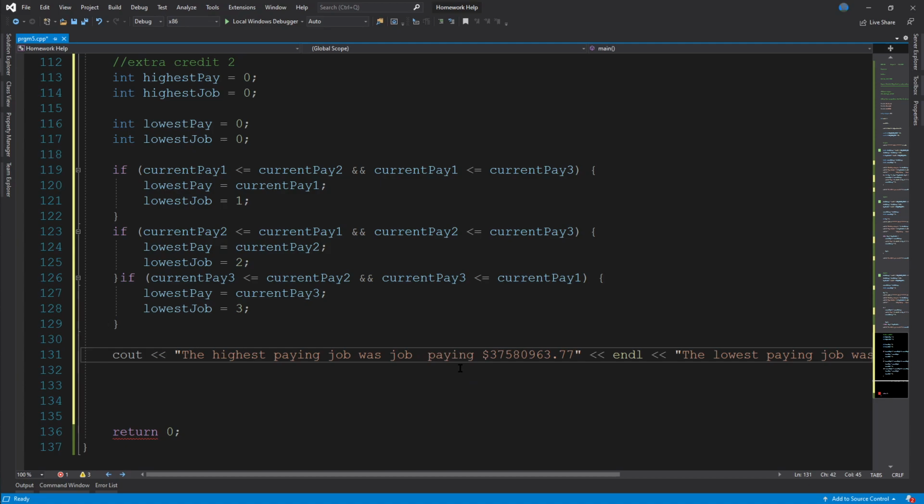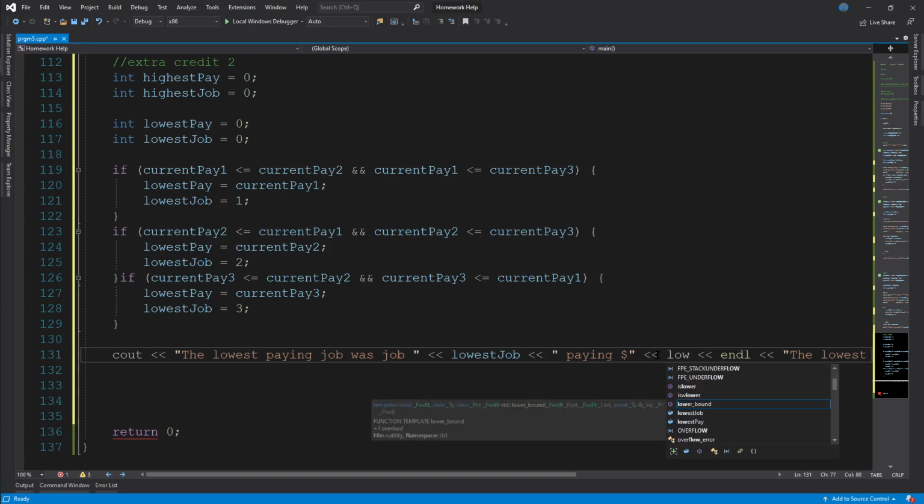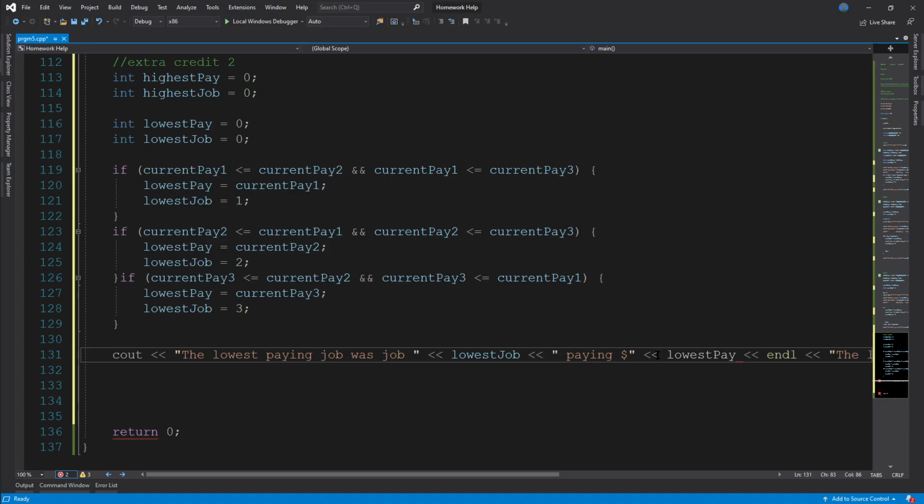We'll replace the job 2 with lowest job, and then the pay with, whoops, this one's highest. There we go. Lowest pay. There we go. And that should output the lowest paying job, I believe was job 3 at 6 cents.